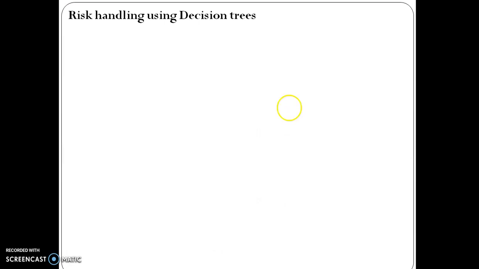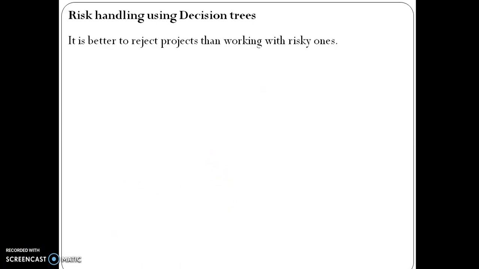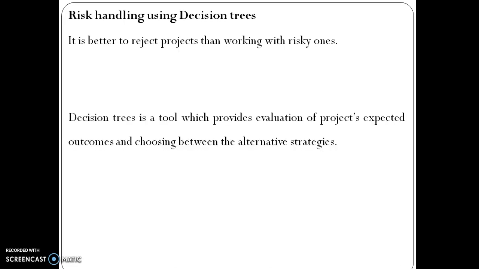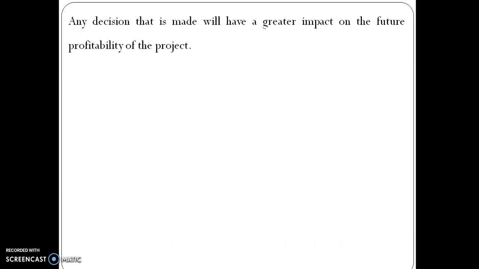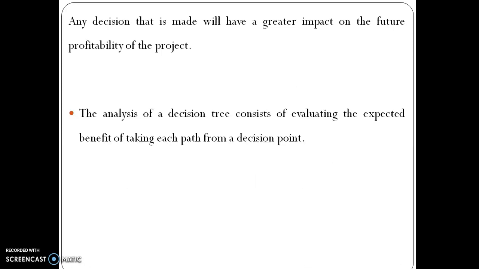Risk handling using decision trees. It is better to reject projects than working with risky ones. Decision trees is a tool which provides evaluation of projects' expected outcomes and choosing between the alternative strategies. Any decision that is made will have a greater impact on the future profitability of the project.